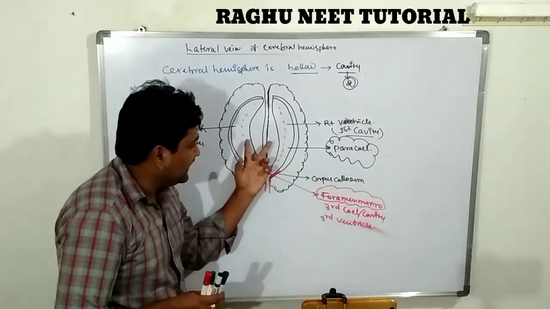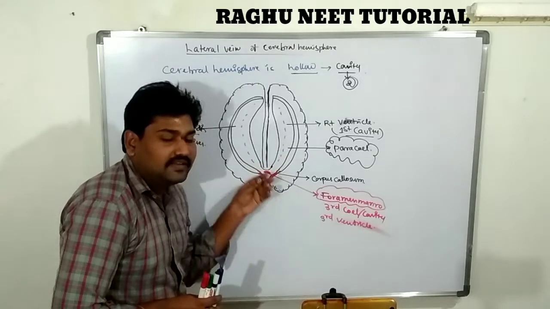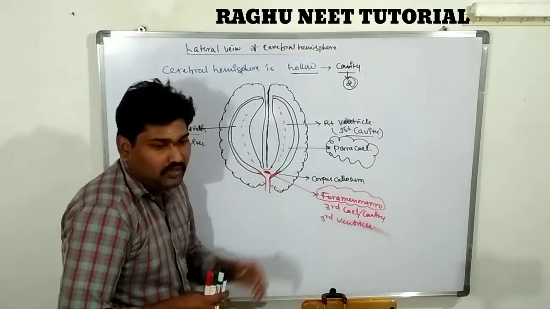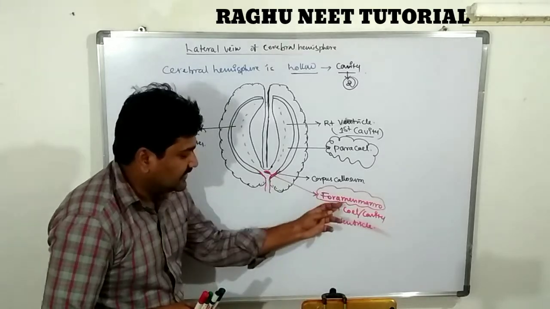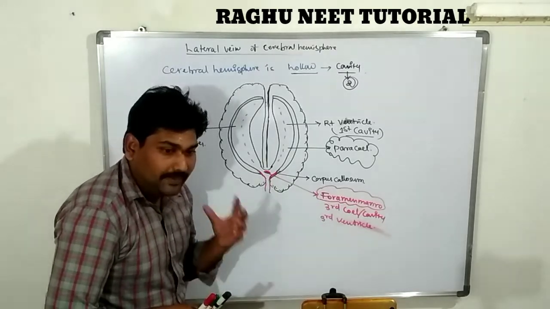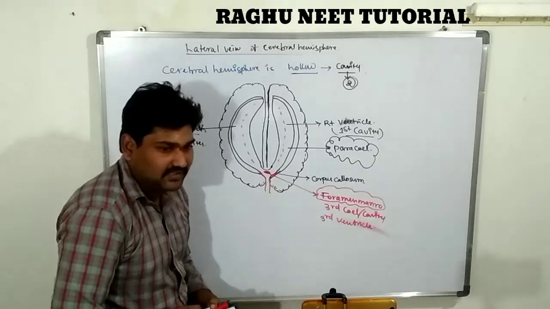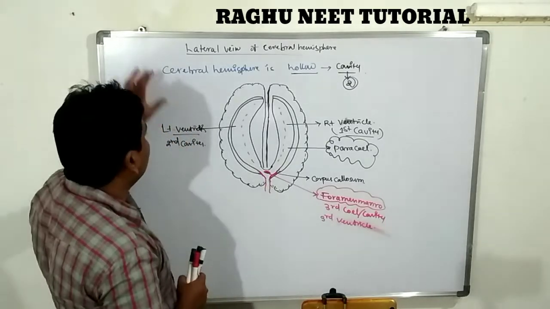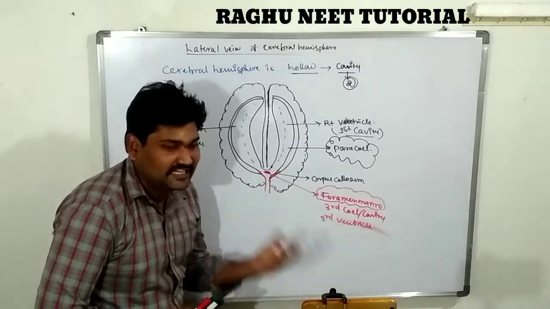The right and left ventricles, these first and second ventricles, lead into one common junction or common opening. The common opening is known as the foramen of Monro. The foramen of Monro leads to the third ventricle or third paracoel. So this is the information about the hollow cavity, its importance, and its secretions.